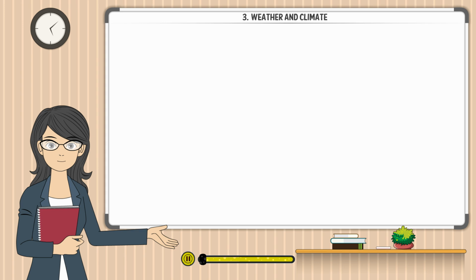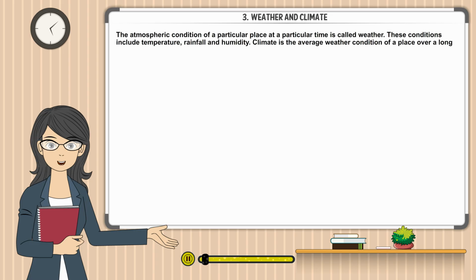Chapter 3. Weather and Climate. The atmospheric condition of a particular place at a particular time is called weather. These conditions include temperature, rainfall, and humidity. Climate is the average weather condition of a place over a long period of time. Different parts of the world have different types of climate.